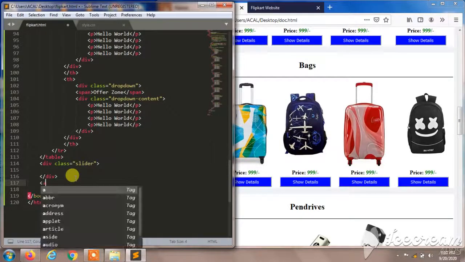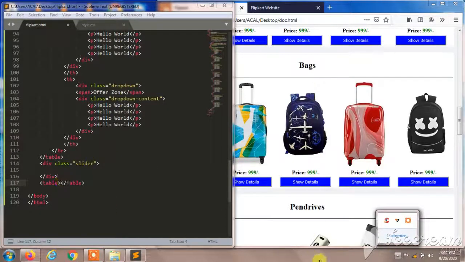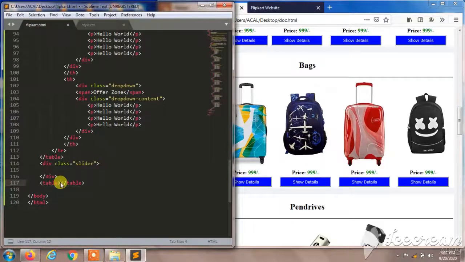Create one table. It was cutting, yeah, sorry. I'll create a table. In the table we are going to add jewelries, which were in my folders.